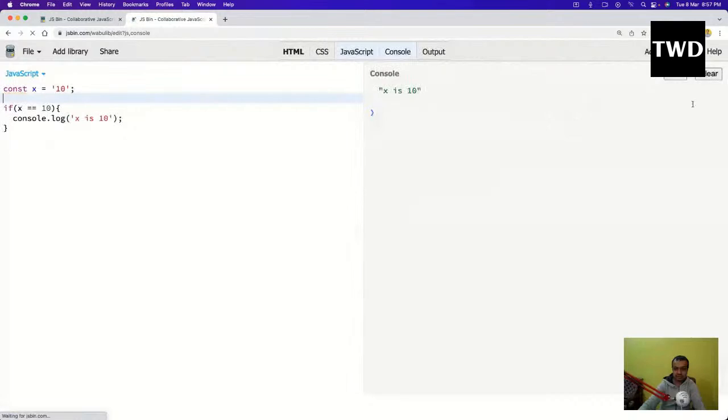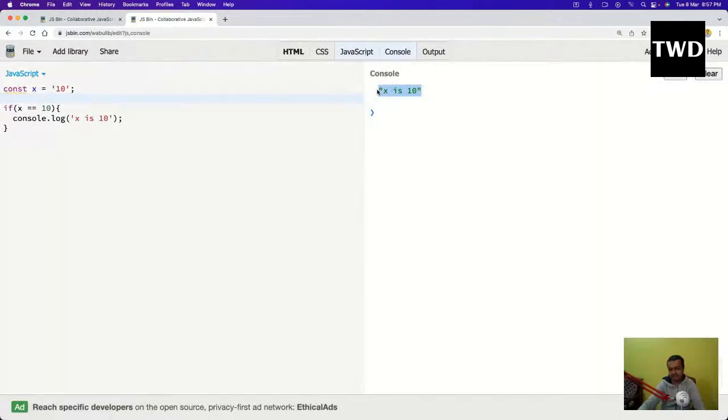One sec. So axis 10 is running. Axis 10 is running, so it means it is going inside. So why is it going inside? How can a string 10 be equal to number 10? Because in JavaScript, this is also a bug. As I've told earlier also yesterday, JavaScript was created in 3 days, so there are a lot of bugs here. This is also one of the bugs which was actually rectified pretty soon.